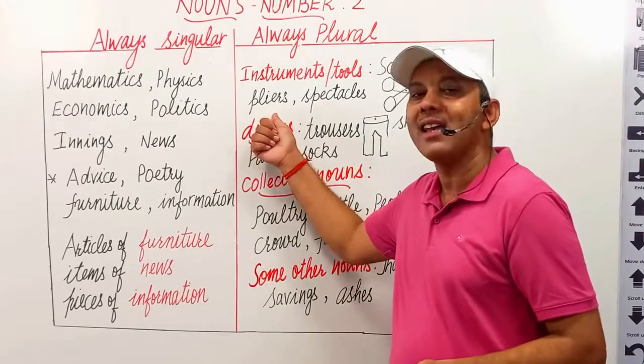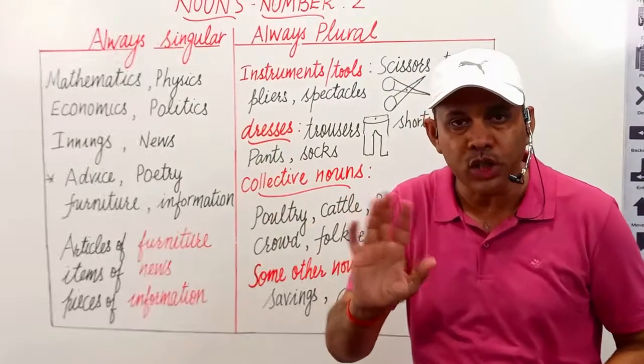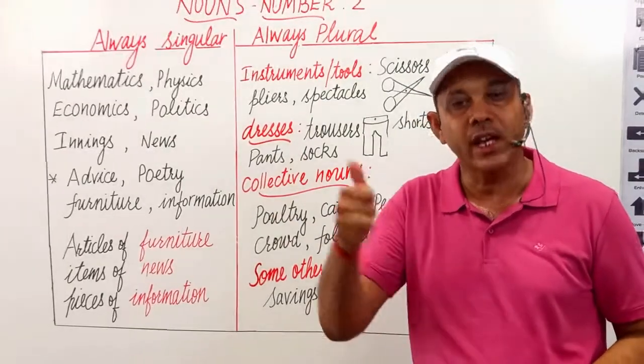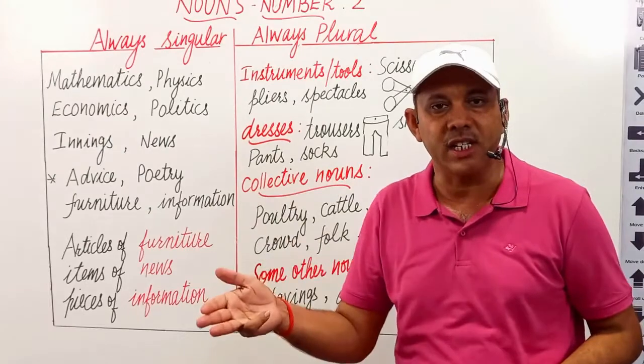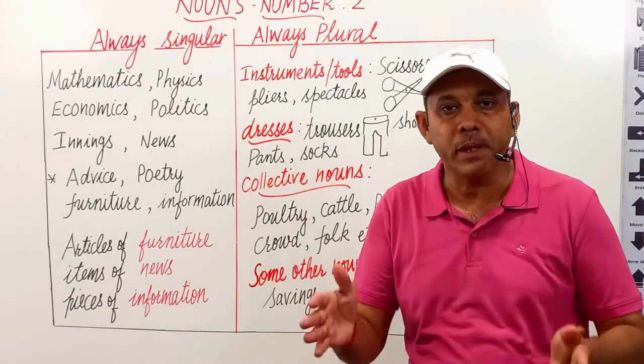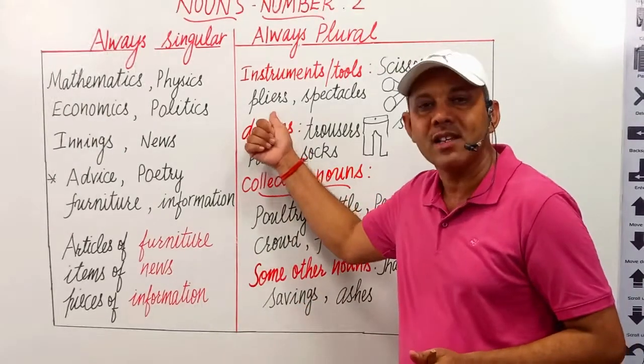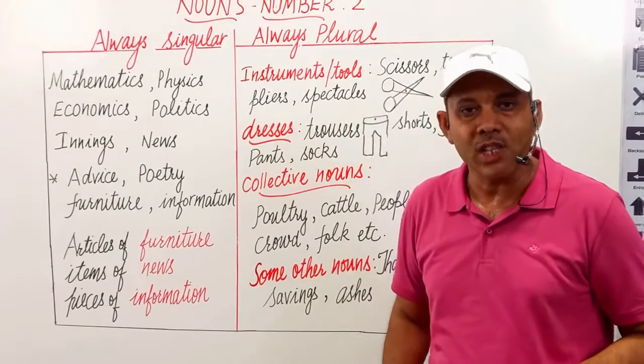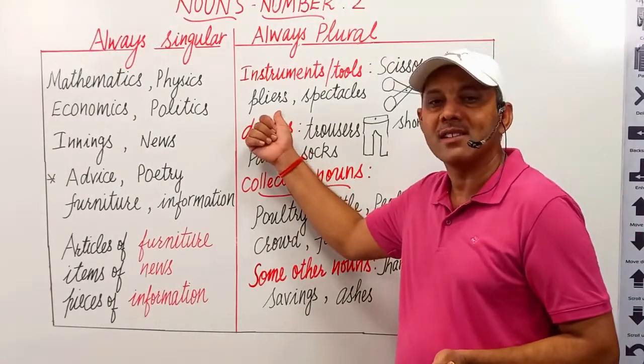It is pliers. Pliers नाम का कोई टूल नहीं होता. Pliers एक पेड़ का नाम है. It's the name of a tree. But most of the people call it pliers, not pliers. But actually, it is pliers.